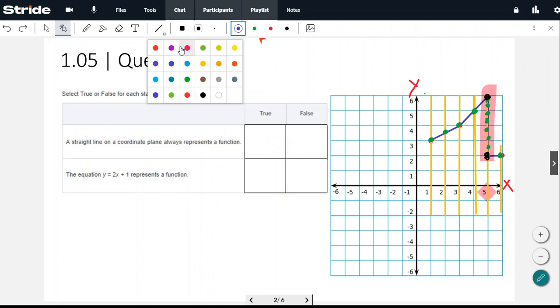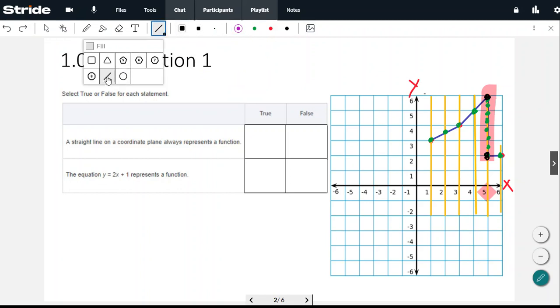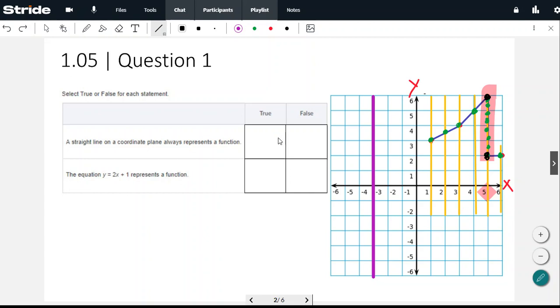If I were to actually put a vertical line on the coordinate plane, there's that purple line. That's a vertical line, right? If I were to do a line test on that, the line that would go through it would obviously touch every single point on that figure. So for that answer, does a straight line on a coordinate plane always represent a function? Well, it mostly does, like 99% of the time, but sometimes it will not, when it's vertical. So that is a no.